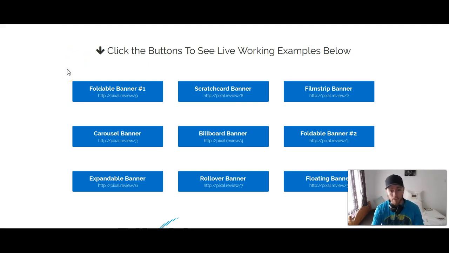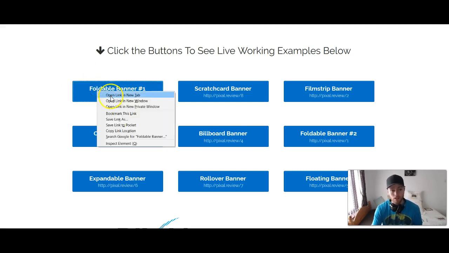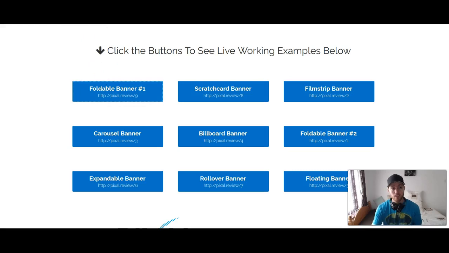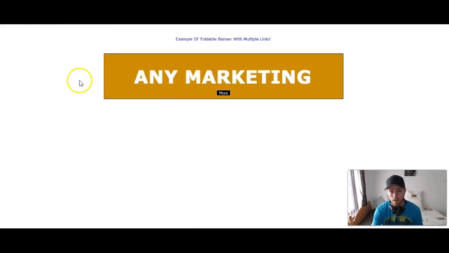So you see on the screen here, there are some live examples of some different kinds. What I'm going to do is open up a couple of them and show you the possibilities you can do with these different banners. The first is a foldable banner. Basically, this is the one I mentioned in the intro of the video.